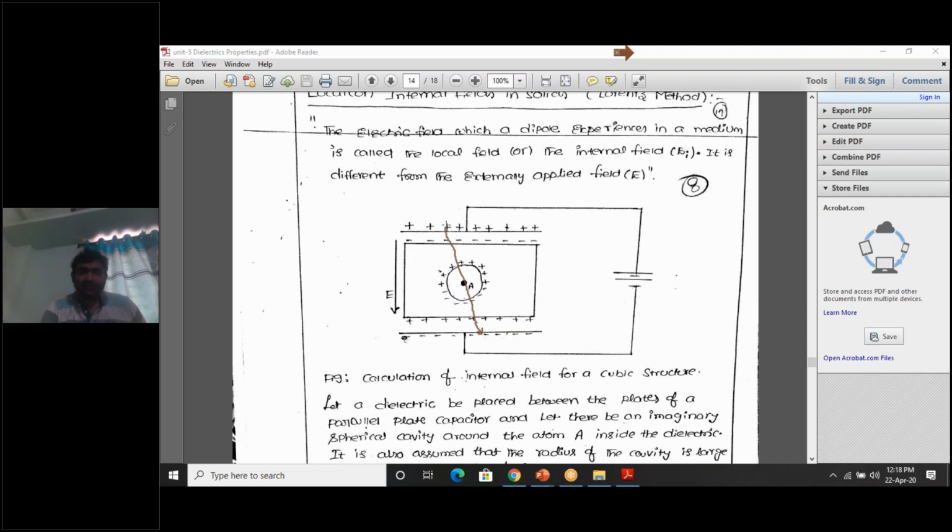This is a positive charge on the capacitor plate. This is a negative charge on the capacitor plate. So this arrow mark is nothing but the electric field. This electric field is E1. This electric field E1 is experienced by whom? Atom A. So now we have to calculate this E1.